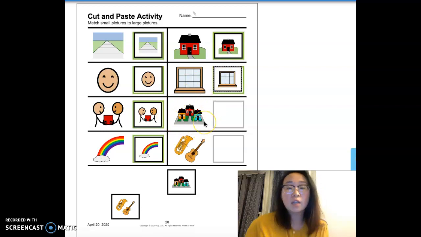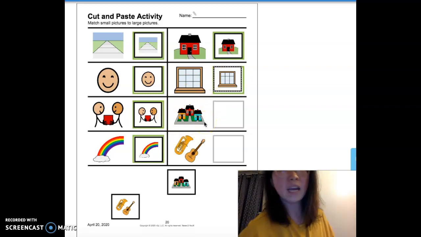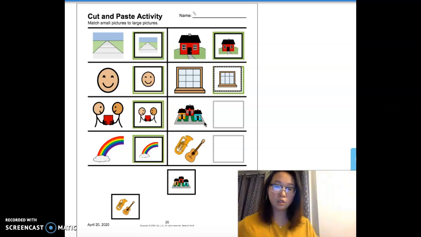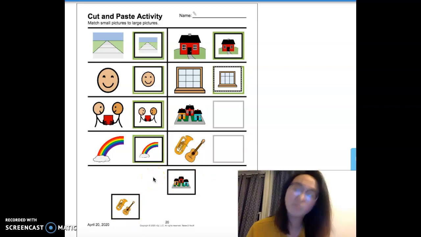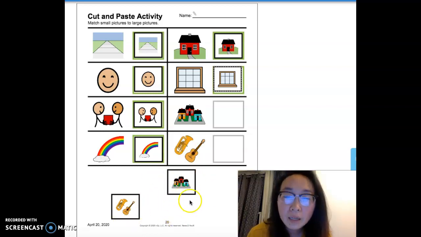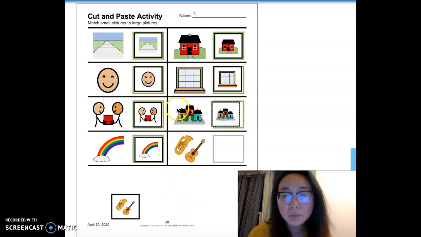This word is another vocabulary word, neighborhood. So, neighborhood is where there's lots of buildings and homes, houses in an area grouped together. Which one is neighborhood? I have neighborhood. We see the group of houses here, buildings.